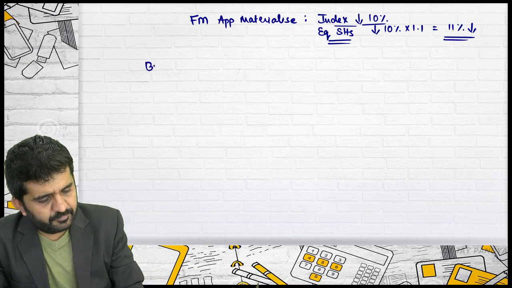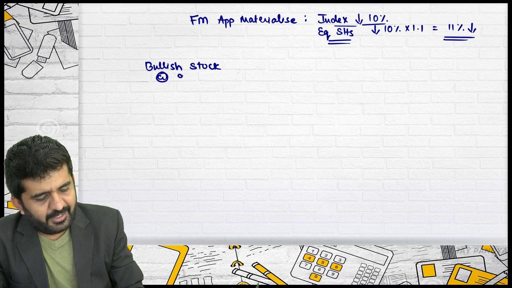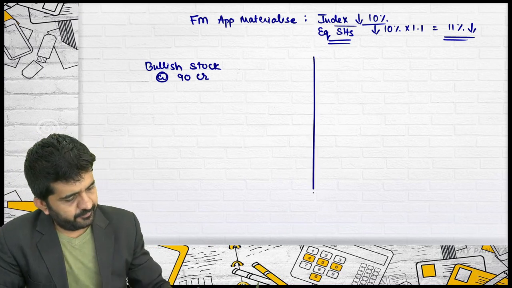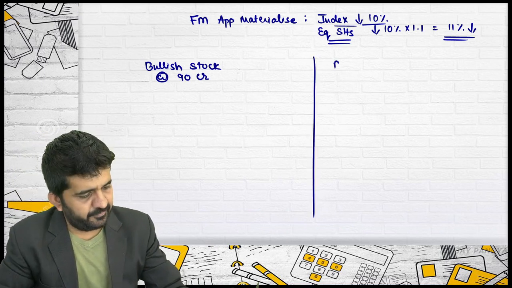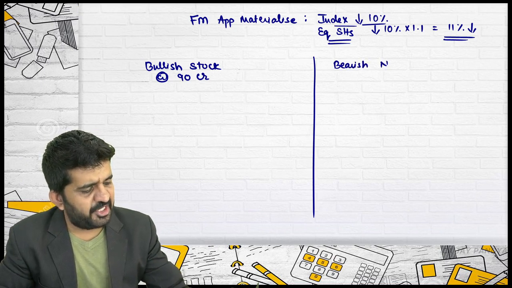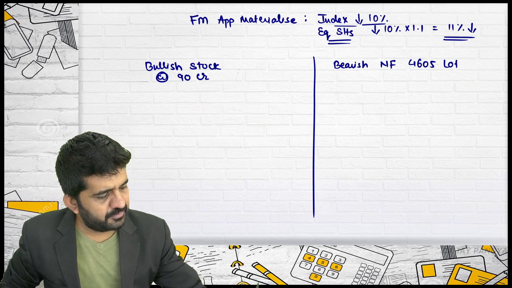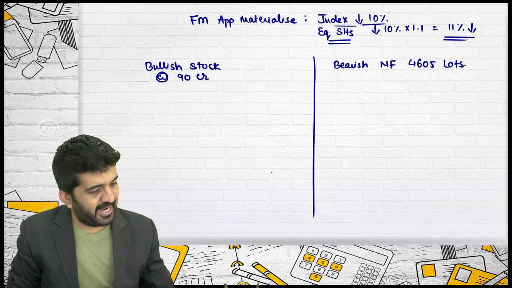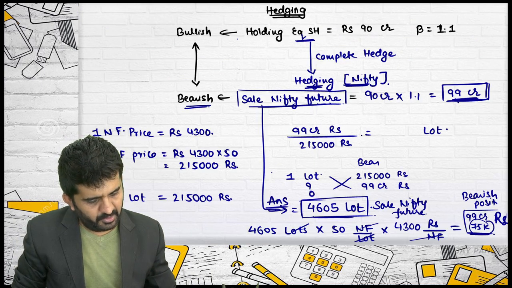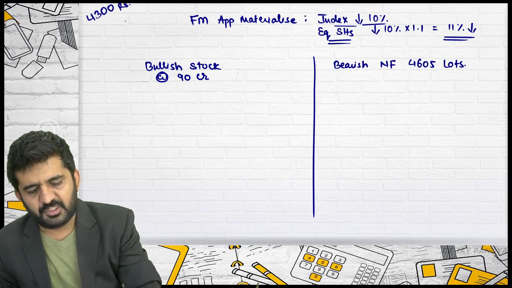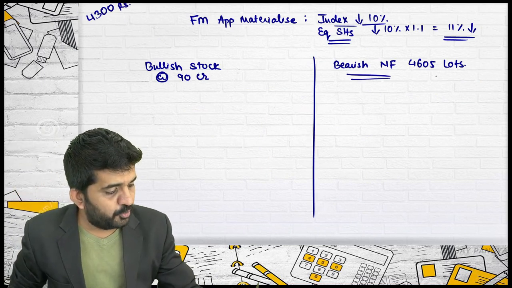I was bullish in my stock at the rate of 90 crore. Is it alright? Second position, I was bearish in Nifty futures, 4605 lots, with a price of 4,300. At that time, the price was 4,300 rupees. This is the price of Nifty. These two positions I was holding.